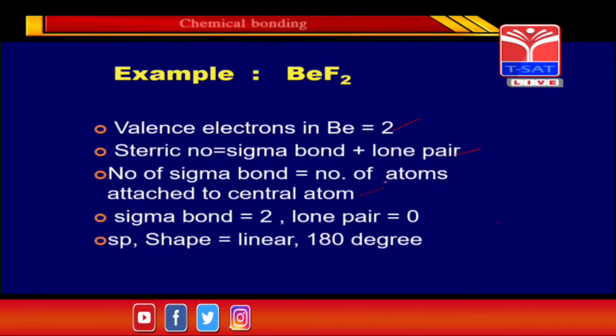Here the 2 fluorine atoms are attached, so sigma bond equals 2. So how many lone pairs, guys? Here, the valence electrons of beryllium is 2, and sigma bonds are 2. 2 minus 2 equals 0. We get 0 lone pairs, guys.